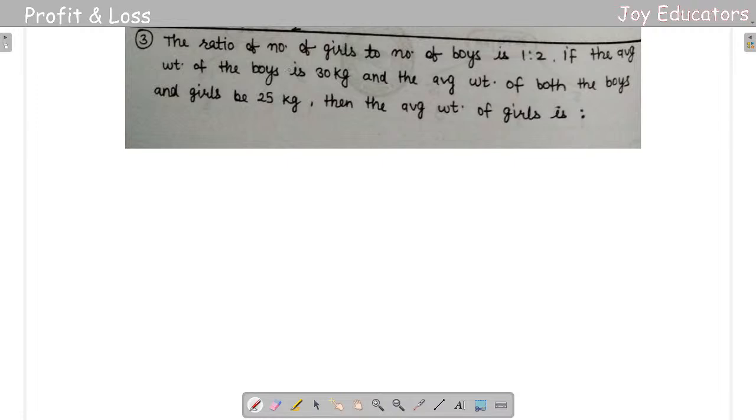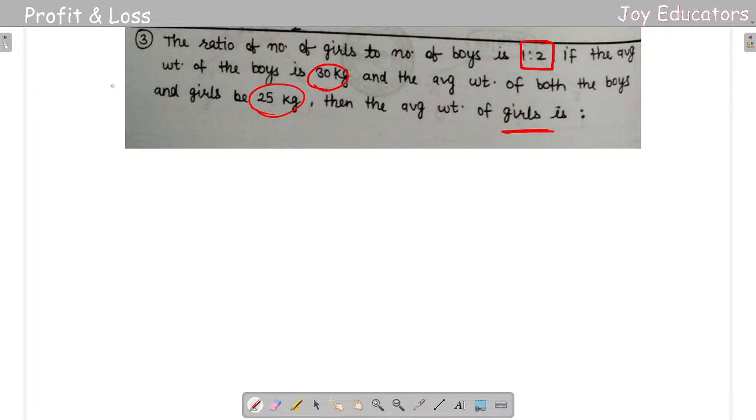So let us do something somewhat greater. The ratio of the number of girls to the number of boys is 1 is to 2. If the average weight of the boys is 30 kgs and the average weight of both the boys and girls is 25 kgs, then they are asking the average weight of girls here. It's going to be really simple, so don't worry about anything else.